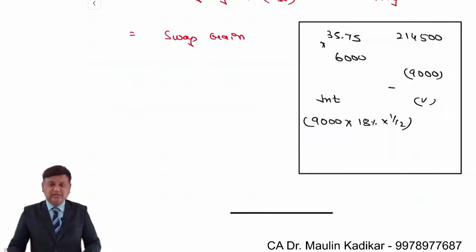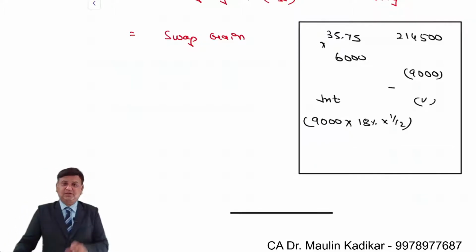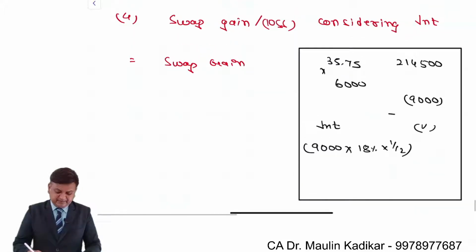How will the settlement be done? It is done like this. 35.75 is the rate at which I will be getting the payment for 1 Dutch mark. The loss of 9,000 will be deducted, and further interest on that for 1 month will be charged. Since they charge interest, they will charge at the higher rate. So here, what will happen?